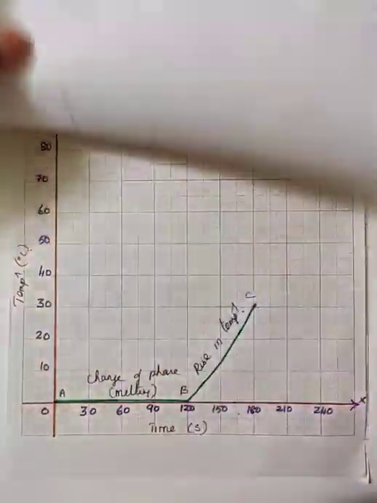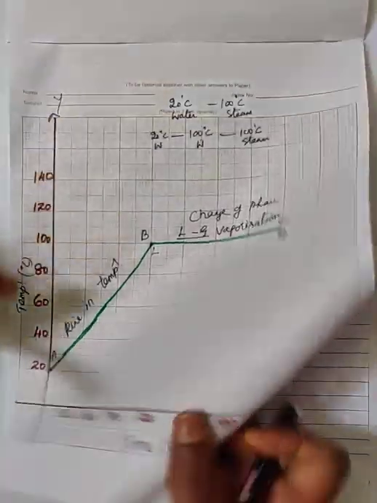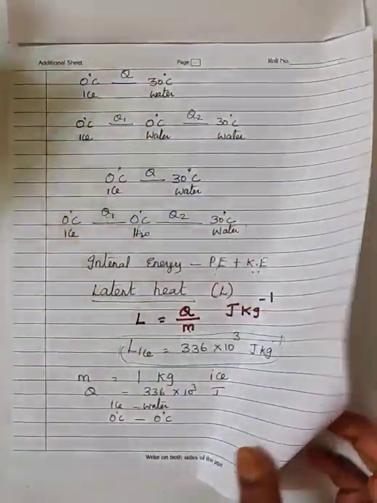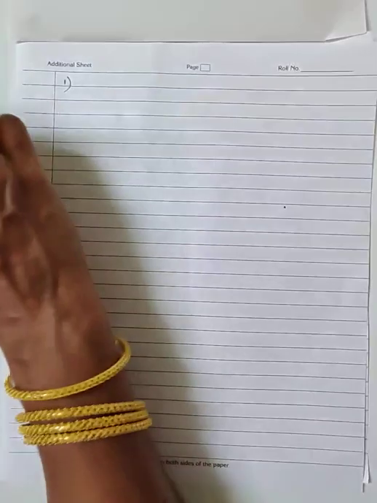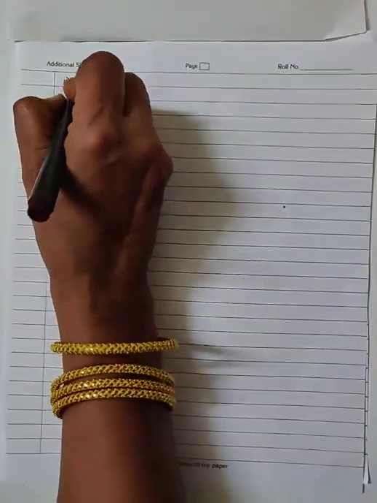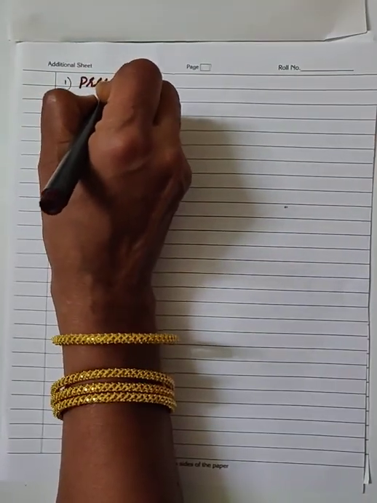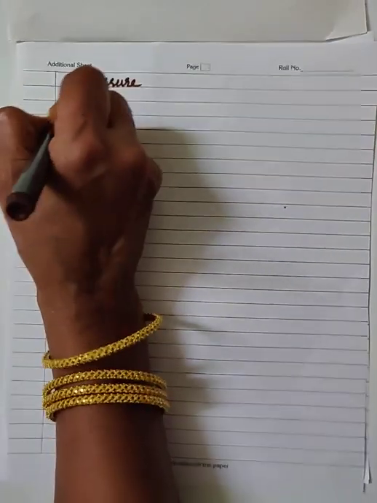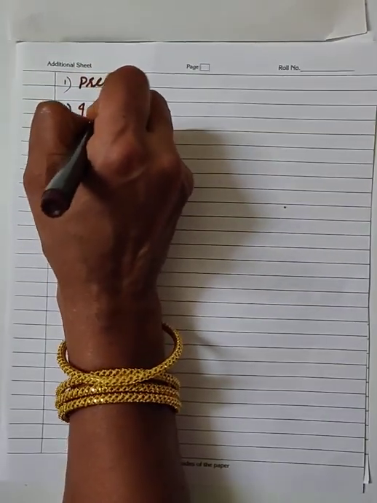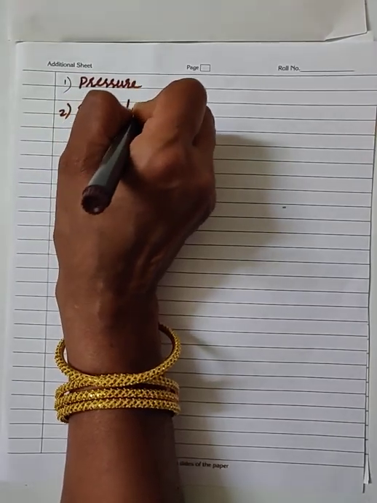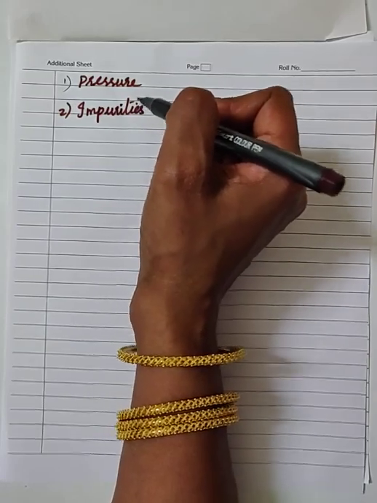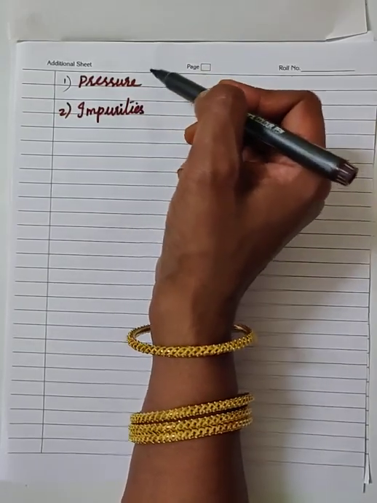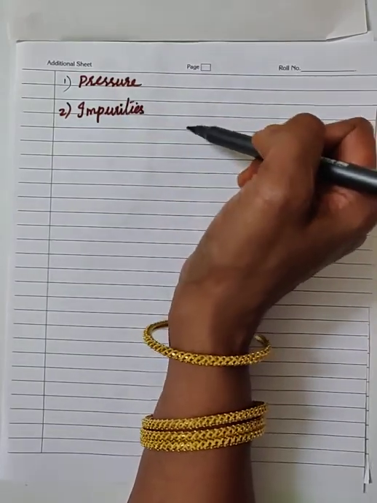Next one, what are all the factors that will affect the melting point of the substance? The melting point of the substance is affected by two things. One is pressure. The other one is impurities present in the matter. The pressure and the impurities will affect the melting point of the substance. That we call the effect of pressure on melting point and effect of impurities on the melting point.